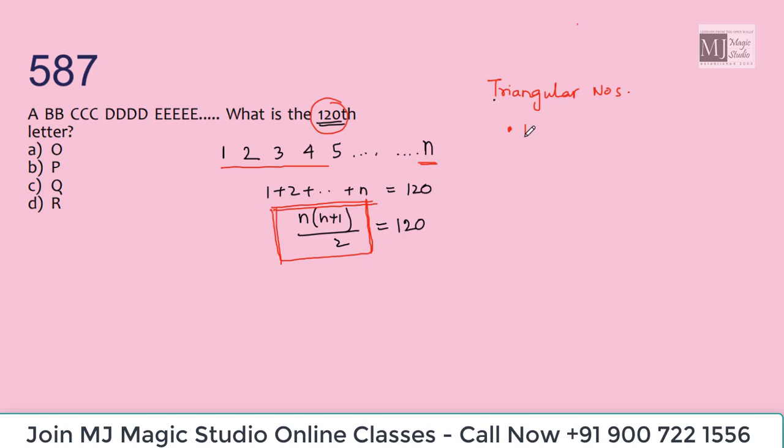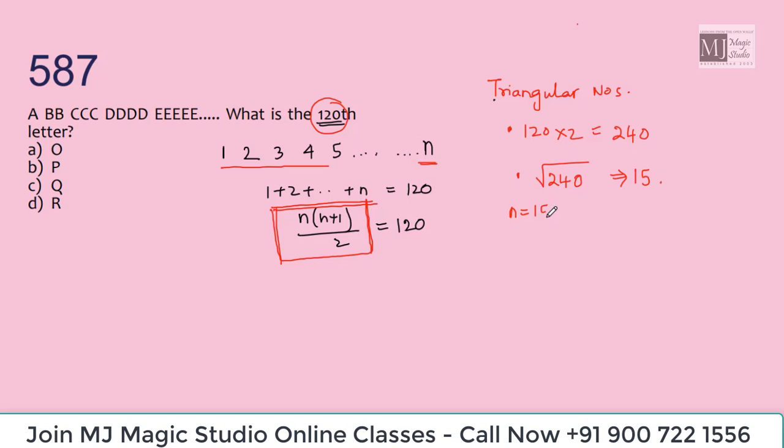Check the process please. Multiply 120 by 2. That will be 240. Second step, just try to find the root of 240. It might happen that 240 is not a perfect square of any number. So you find a number whose square is just close to 240. That is 225, which is 15 squared. So I'll take the value 15.